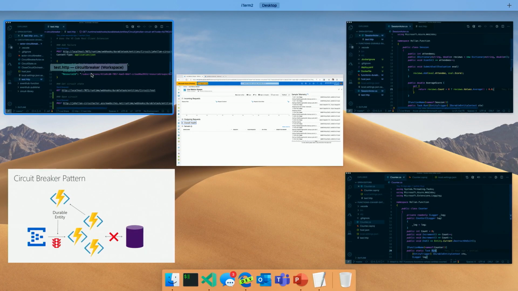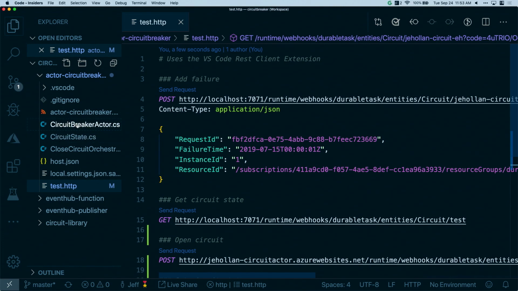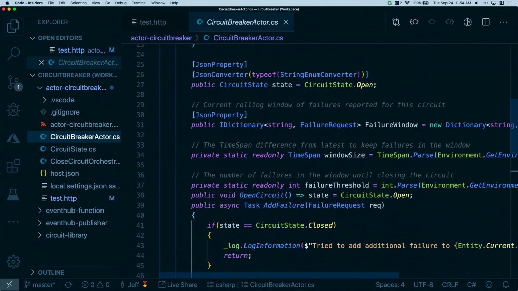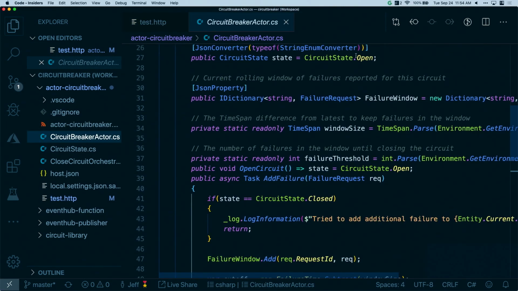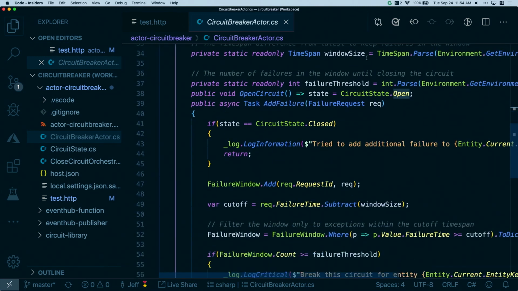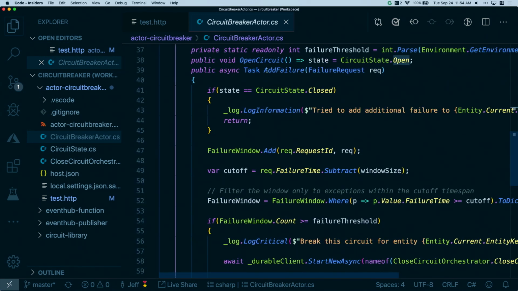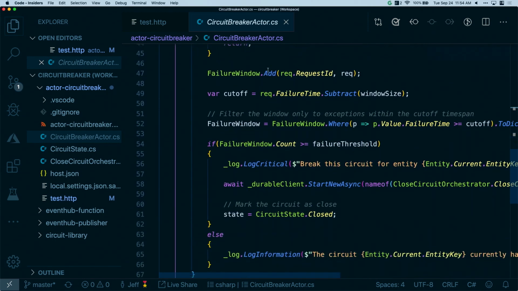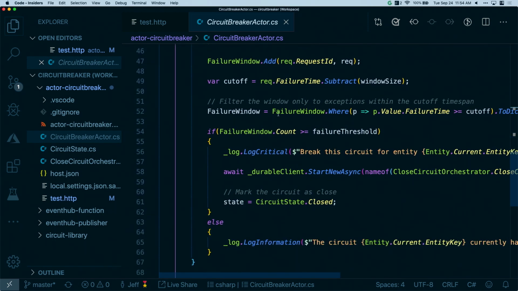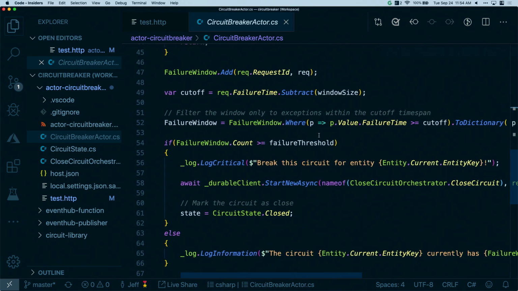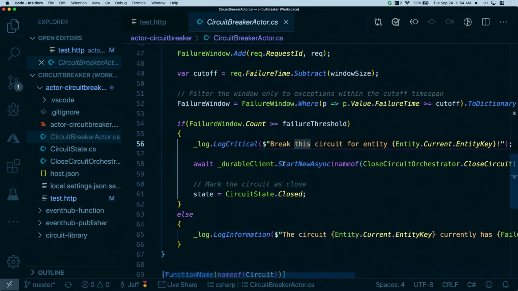And in fact, there's a sample on GitHub that I'll link to in a second that does exactly that, where I have a durable entity that has the state of the circuit, open or closed, and you can add a failure to it. Any of my functions can say, hey, I hit an exception, and I just have here some code. I'm not going to dig into it right now, where I'm saying, you know what, if I ever have more exceptions, in my case it's like 50 exceptions within a 30-second window, then I want to go ahead and break the circuit to turn it off. And in that case, I just have some code that disables this function app. So let's actually test it out now.